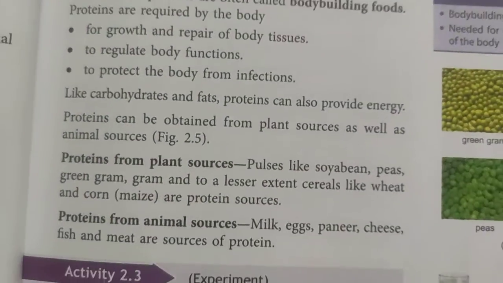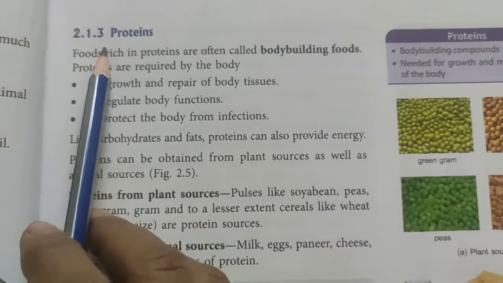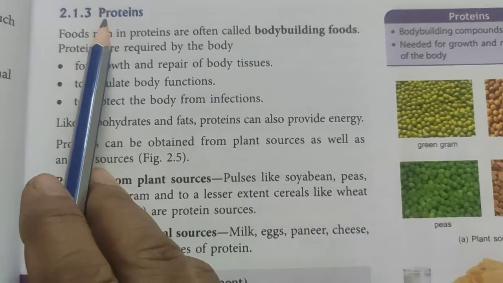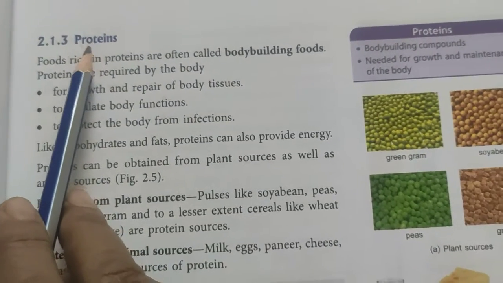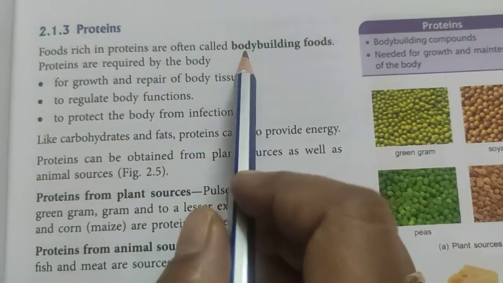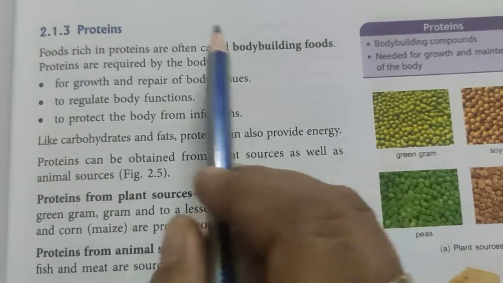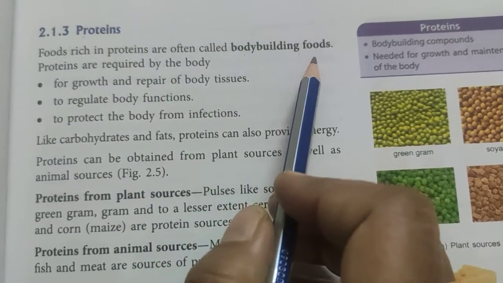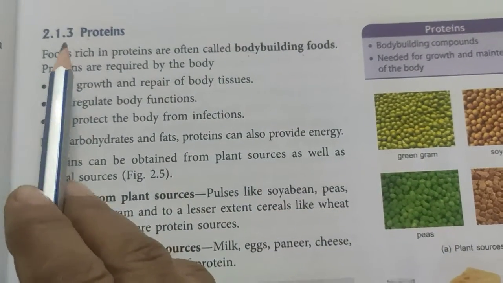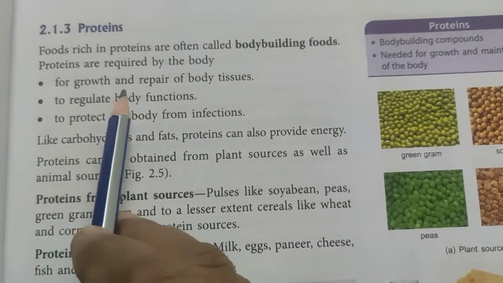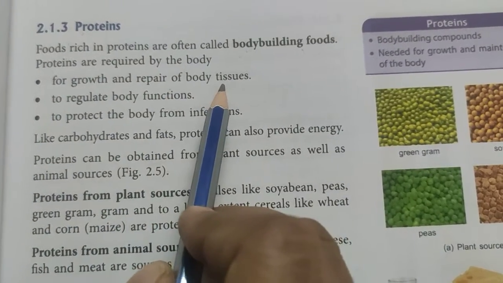Now let's come to protein. What are proteins? Protein is the third type of nutrient which we are going to study. Food rich in protein is called body building food. So proteins are, in other words, body building food. And why are proteins required by our body? They are required for the growth and repair of body tissues.